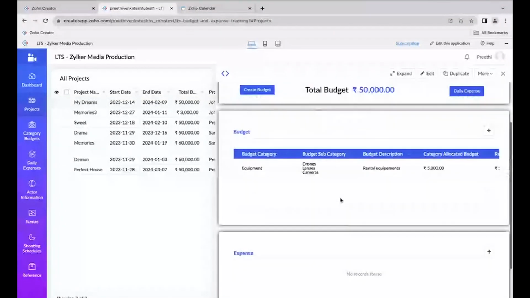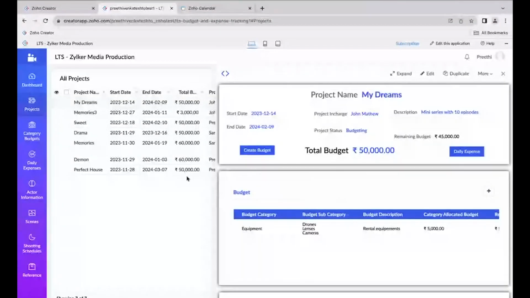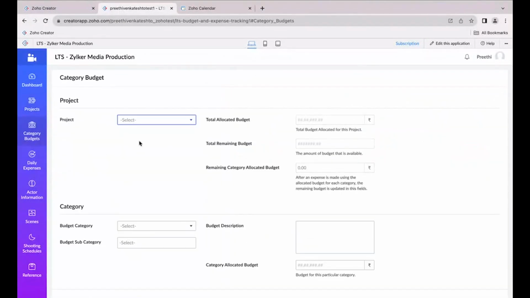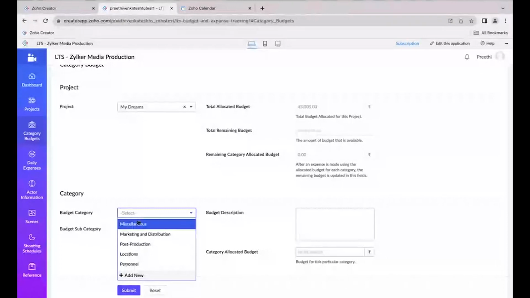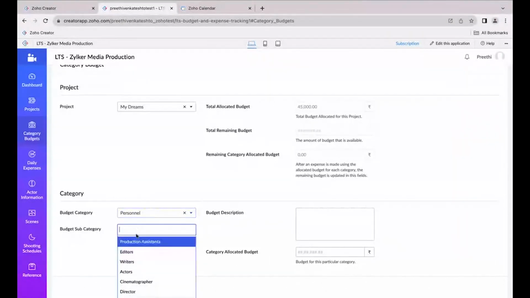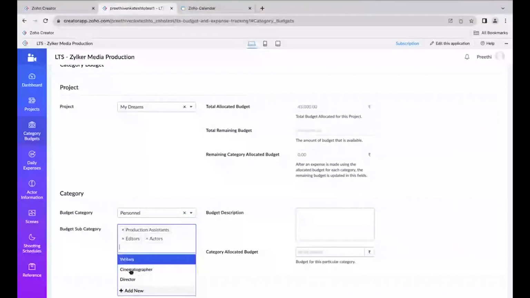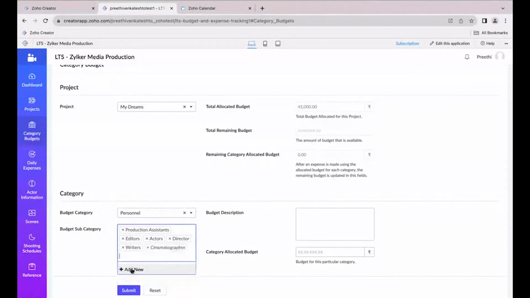Yeah. So this is what we're going to get. We are just getting to see it in the projects report. Now let me try to add one more budget and show you how it's getting reflected. Similarly, for the personnel, for all my actors, editors, directors, writers, I'm going to give a payment, and for them I'm allocating a budget of 15,000.